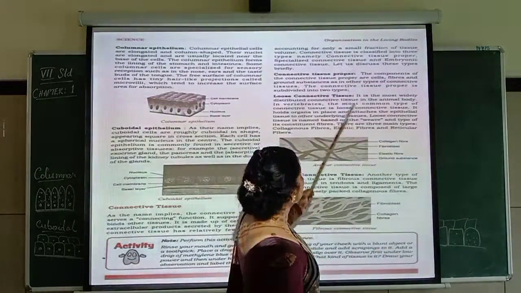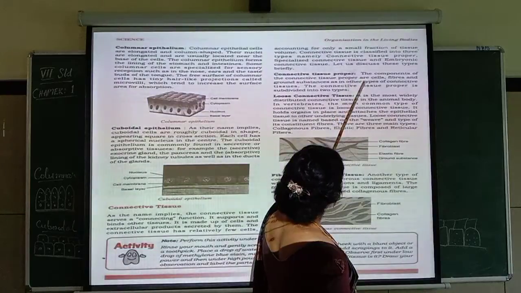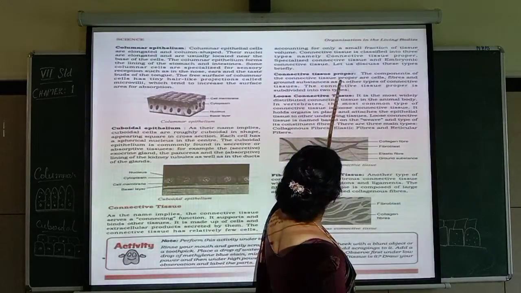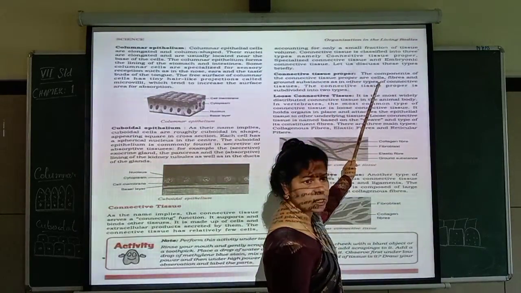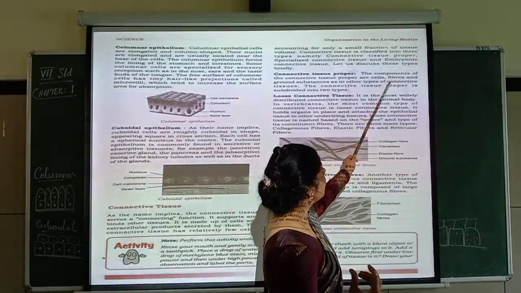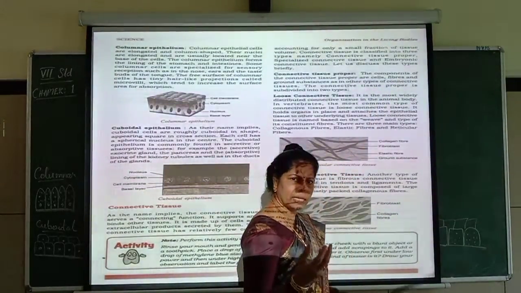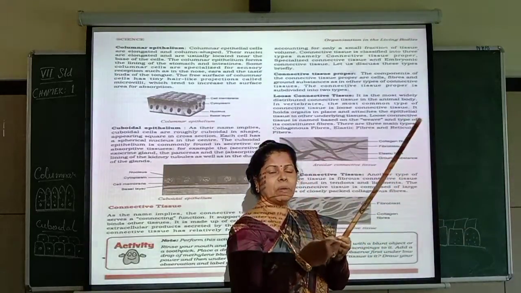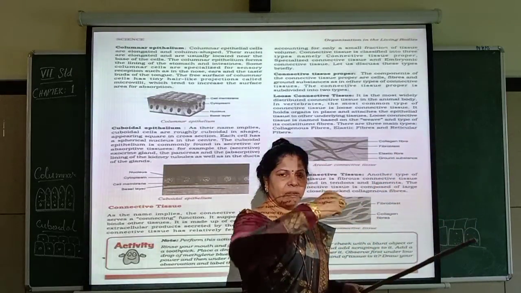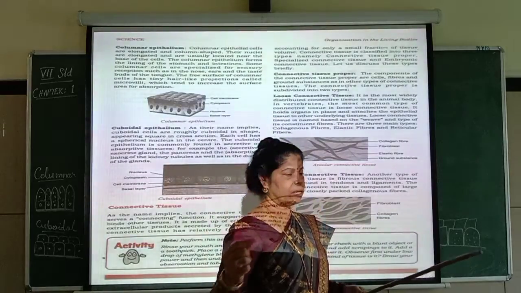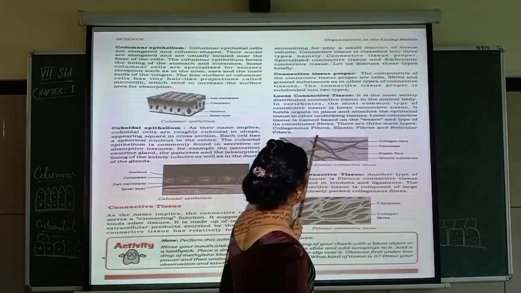So the connective tissue proper consists of cells. It is consisting of fibers. Can fibers form just like that? It is nothing but the joining of more cells in the form of a thread-like structure. So that is called fibers. You can see here.